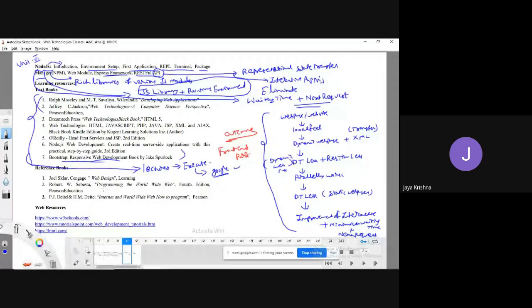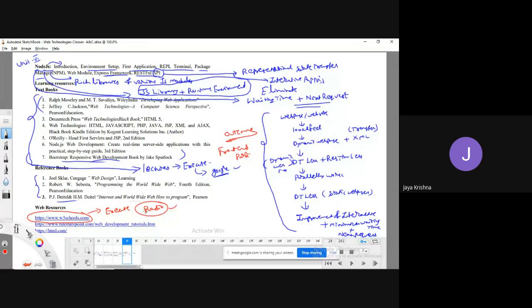Coming to the reference books, you can follow any reference books. One of the important web resources is w3schools.com. So you know already. You can execute there itself. For example, if you have a doubt related to the radio buttons concept, you can search in Google and you will get w3schools.com. There you can select the radio buttons concept, and you can execute it there itself. Once you execute, you will get a clear idea about that.